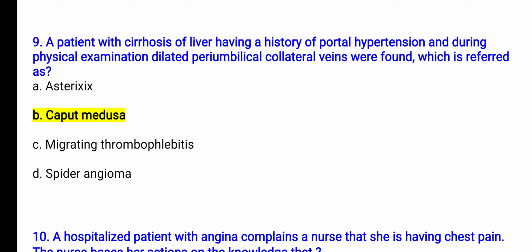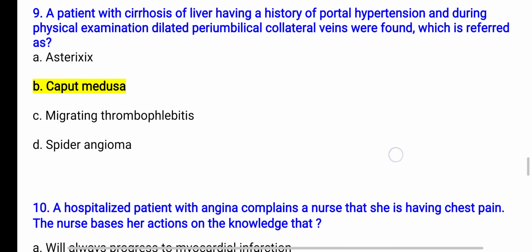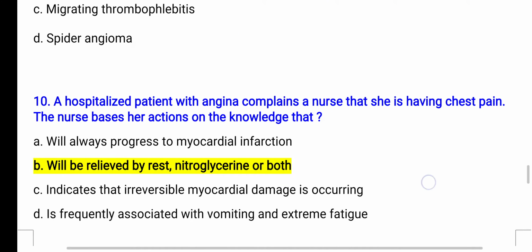Spider angioma can be seen in patients with cirrhosis of the liver, esophageal varices, and in patients with hepatitis B and C, and a spider web-like appearance can be seen over the skin of the stomach. So option B is correct, that is caput medusa, where collateral veins can be seen over the abdomen.